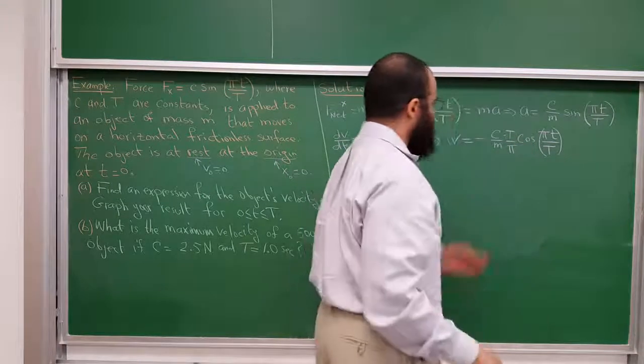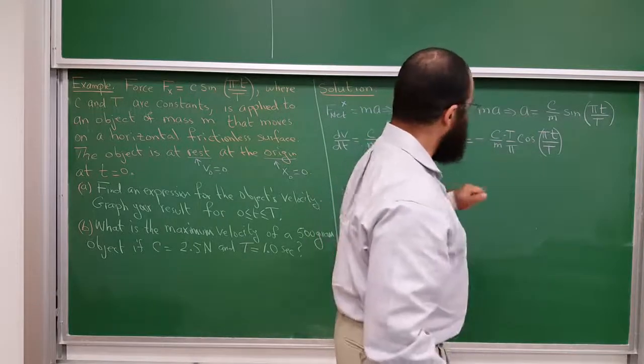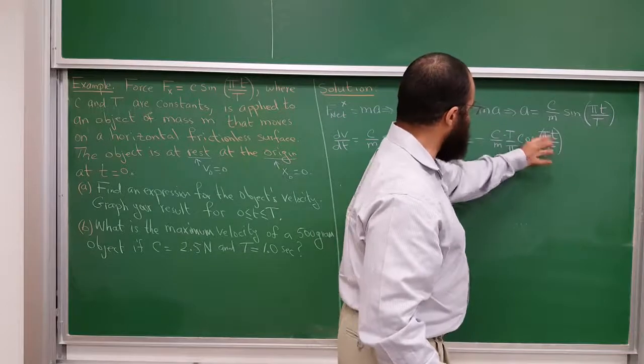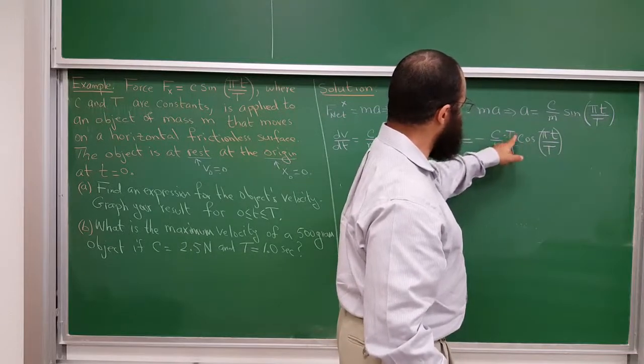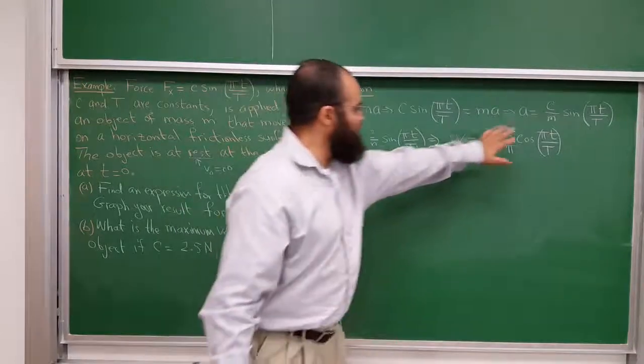So now when you take the derivative of cosine, you get a negative sign. That takes care of that. And then when the chain rule gives you a pi over T out, that gets cancelled by the T over pi, and so you get this result. So v is equal to this.